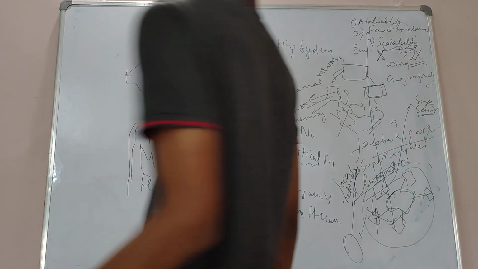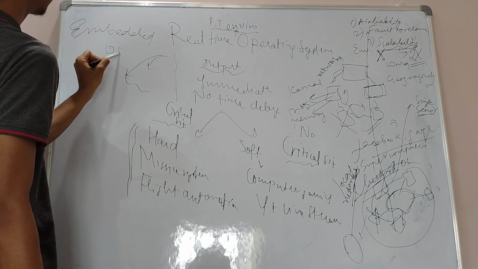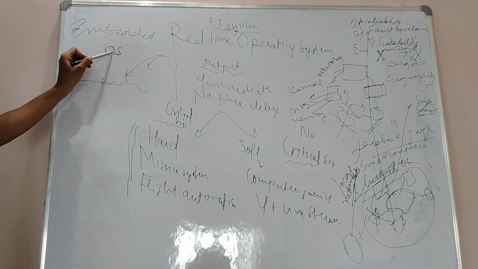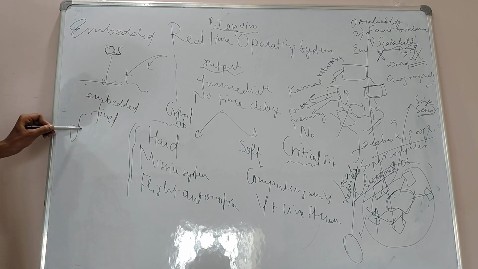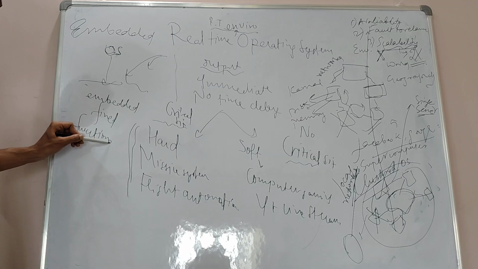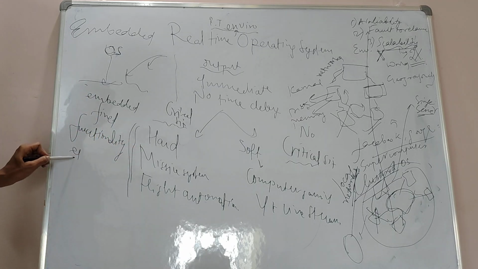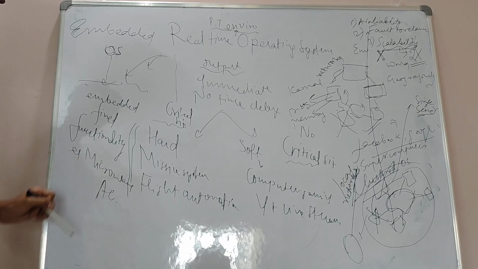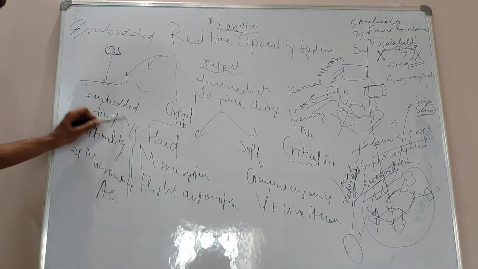Now I will discuss embedded operating system. The operating systems or machines which are embedded with fixed functionality are known as embedded operating systems. For example, microwave and AC work on fixed functionality.